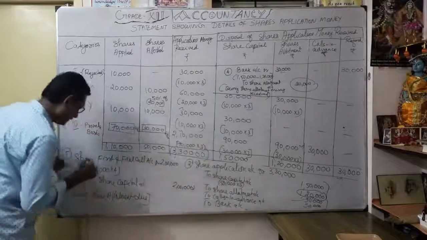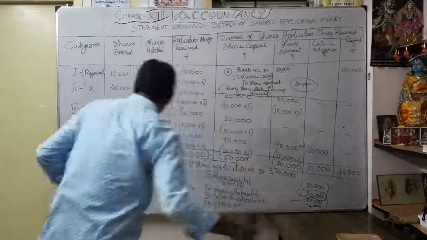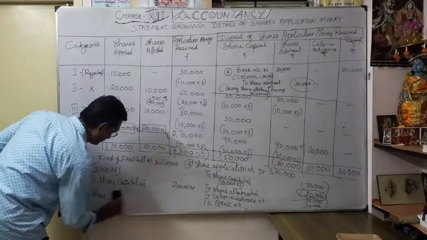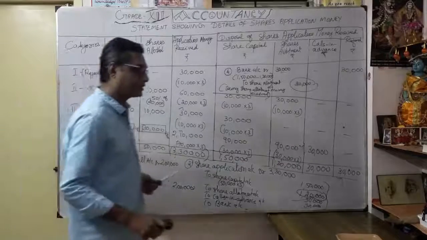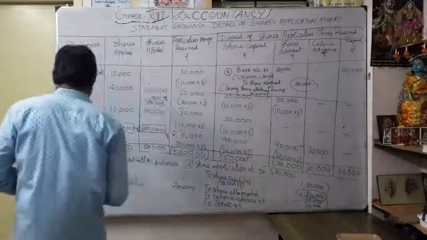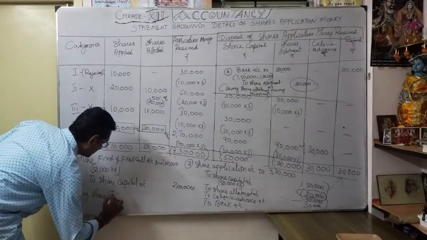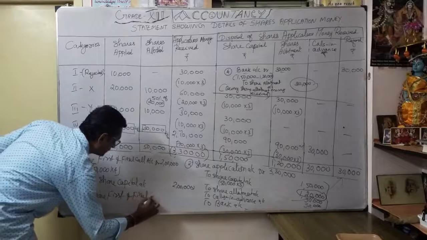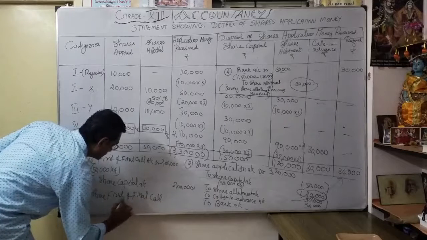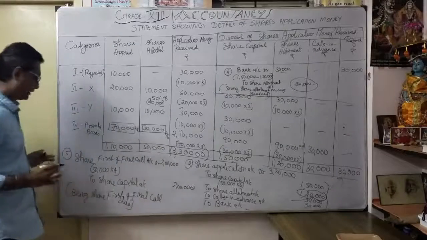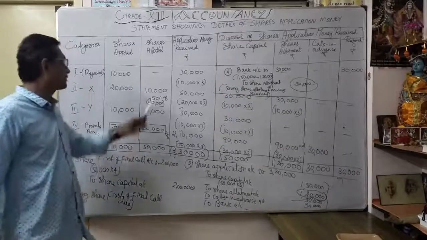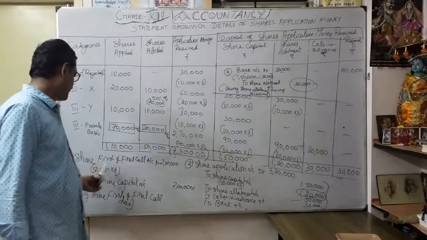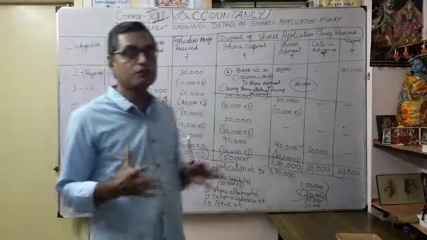Narration: being share first and final call due. Okay, 2 lakhs. How 2 lakhs? 50,000 whatever allotted into 4 rupees of first and final call per share. So 2 lakhs. So how much are we going to receive now?